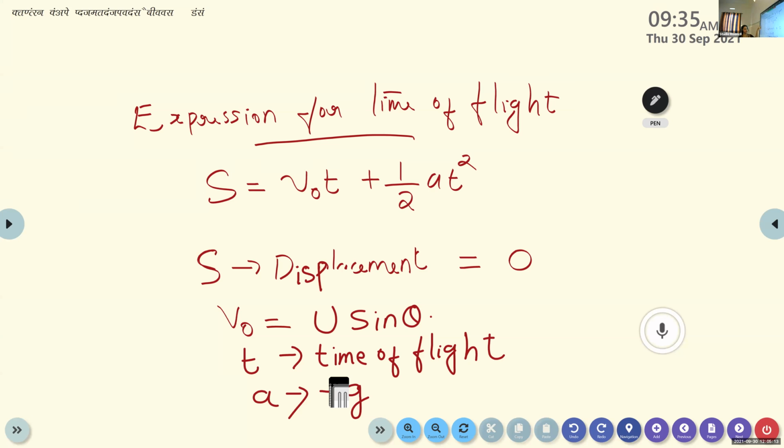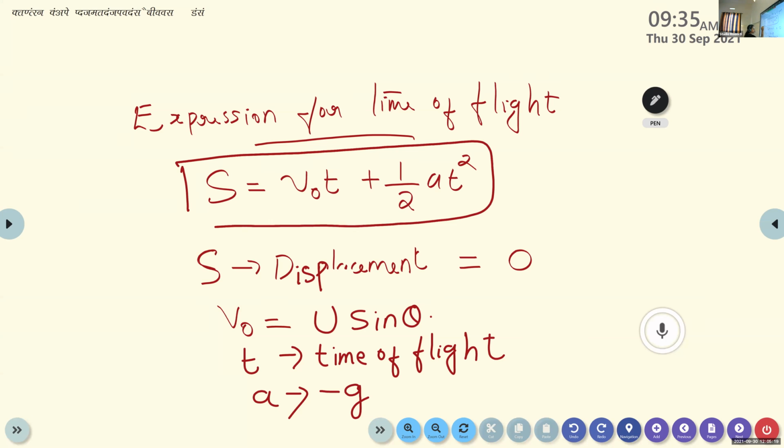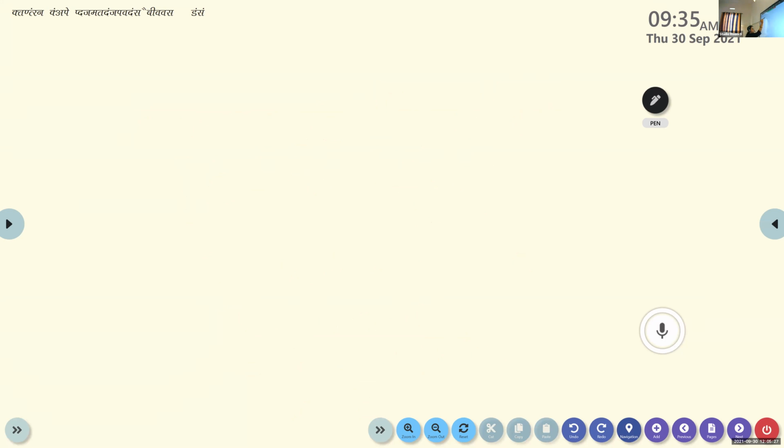So now we can rewrite the second equation of motion in terms of projectile motion. S is equal to V0 T plus half AT square becomes: the displacement S is equal to 0, V0 is u sine theta, T, plus half into GT square. So it is minus half GT square, because here the acceleration is due to the gravitational force of the earth. That is the acceleration due to gravity, it takes a negative sign.